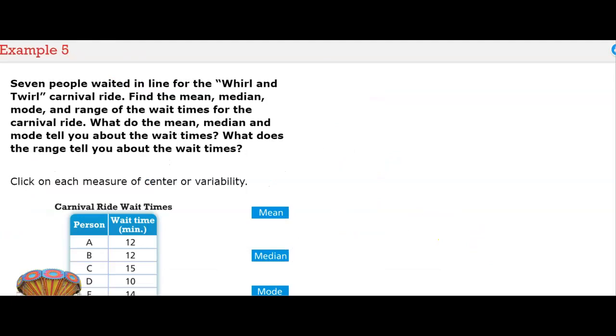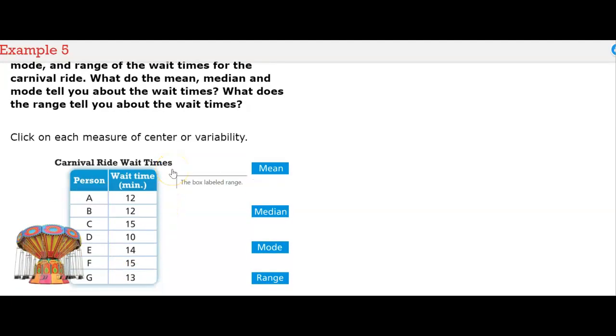7 people waited in line for the Whirl and Twirl carnival ride. Find the mean, median, mode, and range of the wait times for the carnival ride. What do the mean, median, and mode tell you about the wait times? What does the range tell you about the wait times?